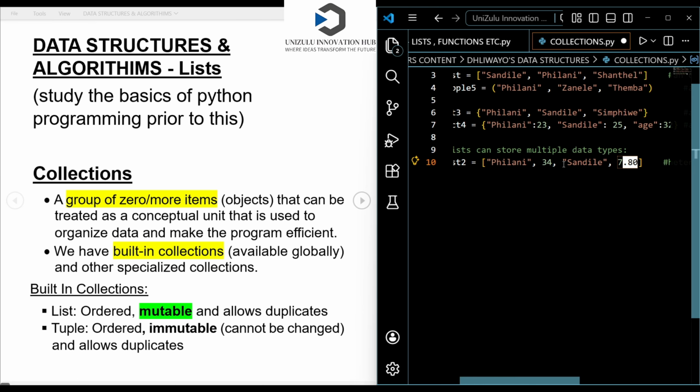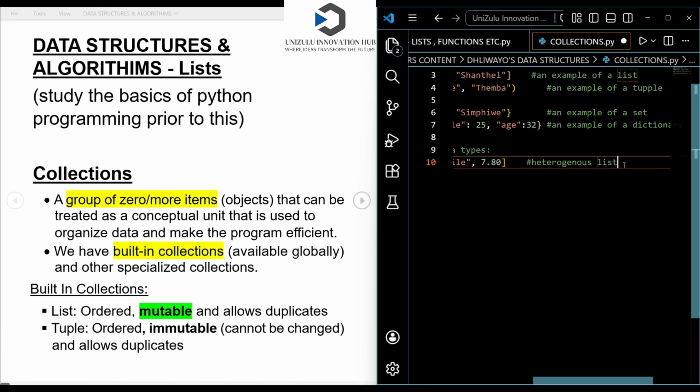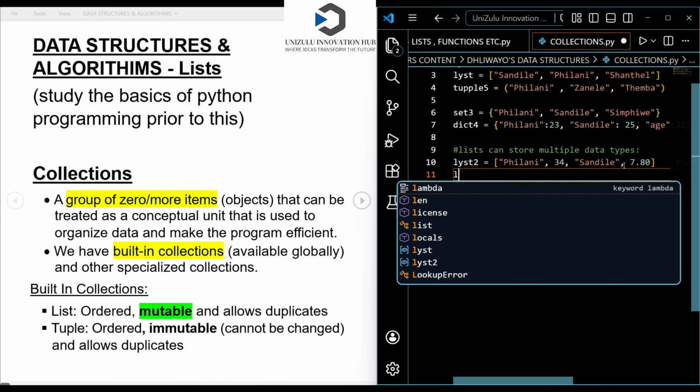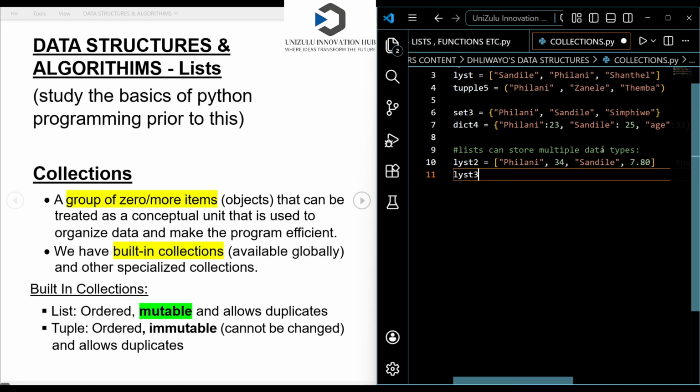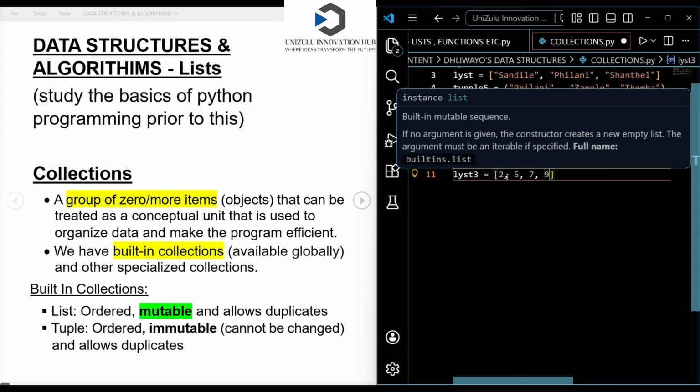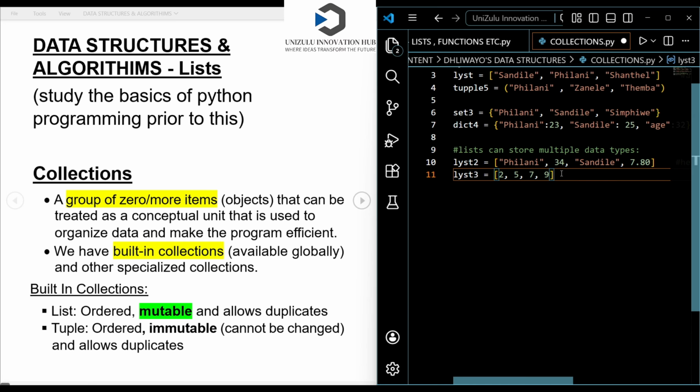So we can also have a homogeneous list. When the list is homogeneous, it simply means that it is only having one data type. Let me just say I name the list as list 3. If I assign list 3 to the integer 2, the integer 5, the integer 7, and the integer 9, this is storing only the integers. You can see that this is a list of integers. This is just integers alone, so this is 2, 5, 7, 9. So it's only integers, so it is homogeneous.